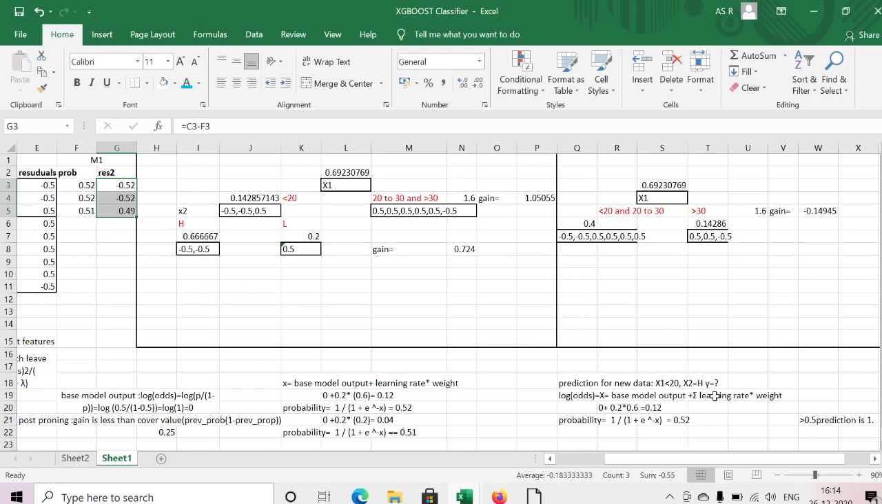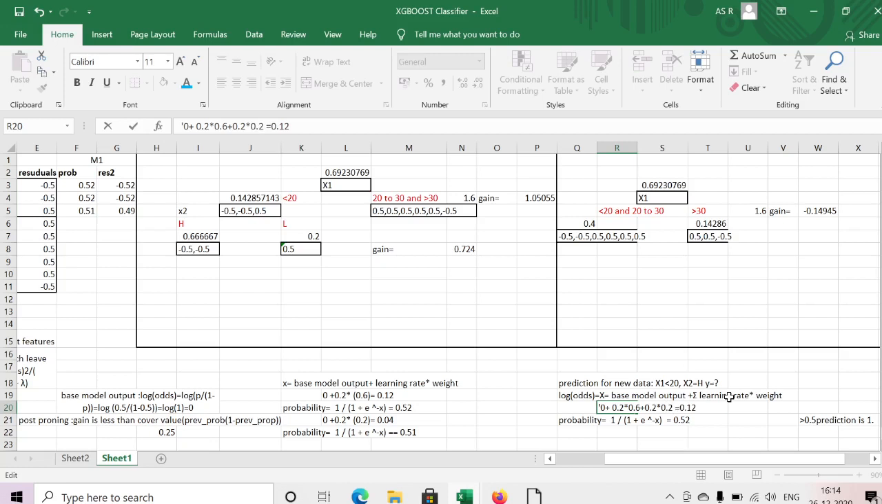Okay, in a similar way we need to expand all the models. For example, here you see base model output is 0 plus 0.2, times 0.6, which is the weight of the first decision tree. Similarly, going to the next iteration, this learning rate is constant, multiplied for the second model, the second decision tree. For example, the leaf output is 0.2, let us assume. Then we will get the other x value.